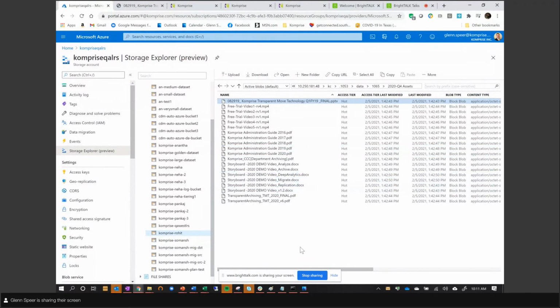Hey, Glenn, there was a question out there. When you tiered the cold data and left that link behind, is there any special software on the end user's system to be able to read those links? Good question, and the answer is no. We use industry standard symbolic links. So you need no additional software on the end user system to access the data directly, transparently. Yeah, we call that transparent move technology for Komprise. That's one of our value propositions there. Good, cool.